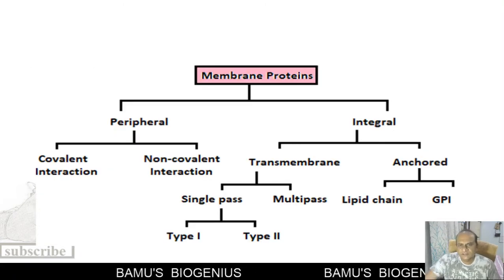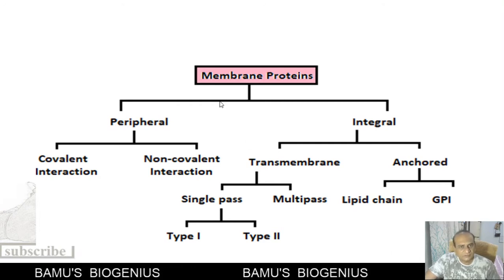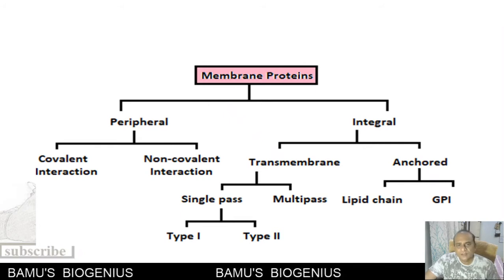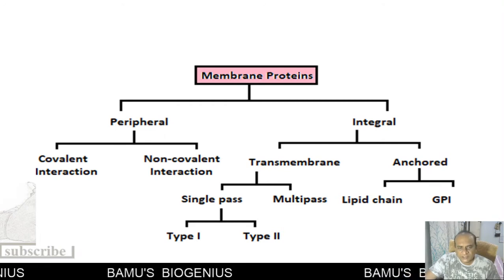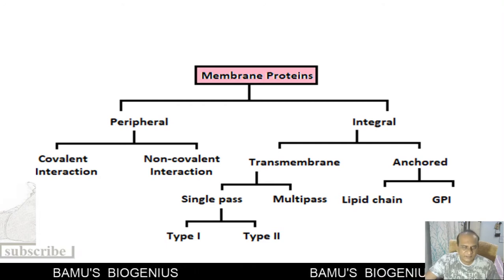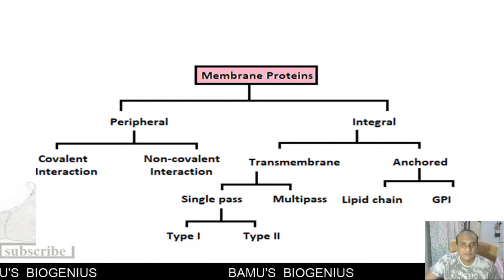Now, you can see here, this is the concept map of membrane proteins. We have seen that in our cell membrane lecture. Membrane proteins are of two types: peripheral membrane proteins and integral membrane proteins. Peripheral membrane proteins means what? They are present on the periphery of the plasma membrane. So that's why they are called peripheral. Integral means those proteins which are embedded, which are inserted inside the plasma membrane. These proteins are called integral membrane proteins.